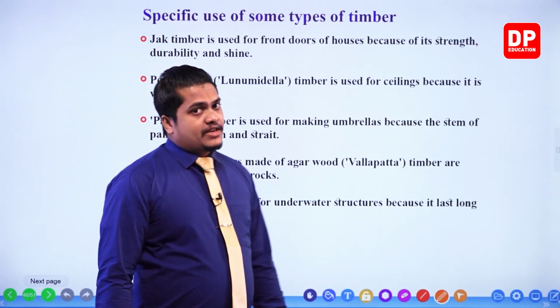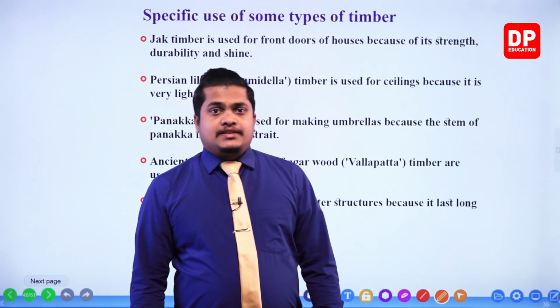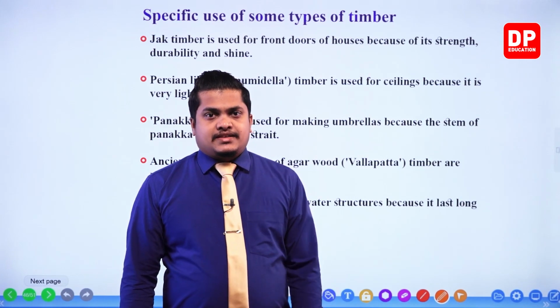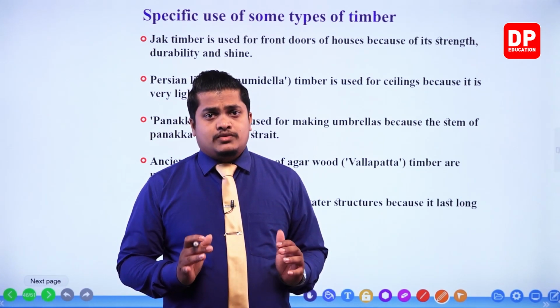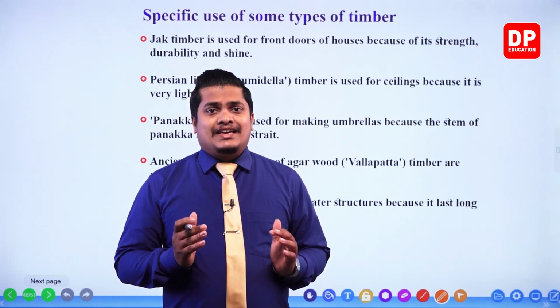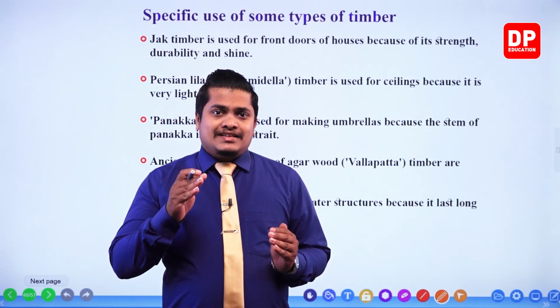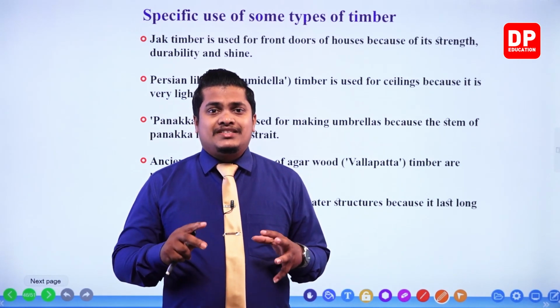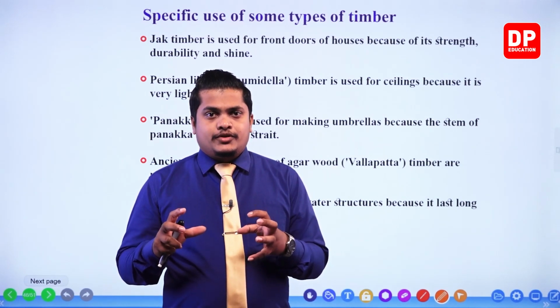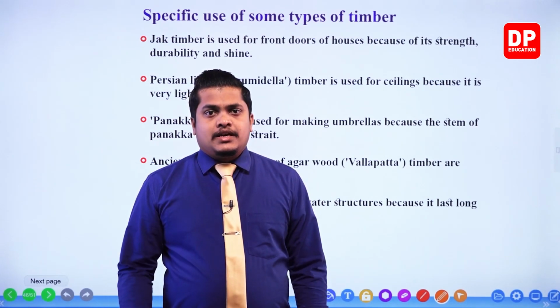Specific use, that means, can you remember when we were discussing plants, we discussed that some plants are used only on some special occasions. In the same way, my dear children, the timber types that we have, we cannot use for each and every purpose that we do in our day-to-day life.